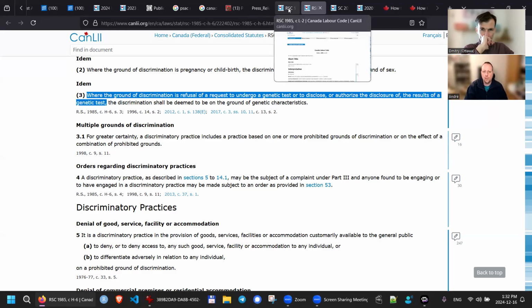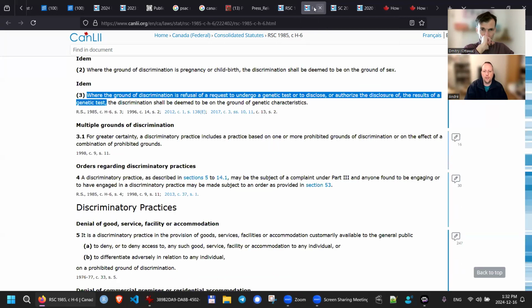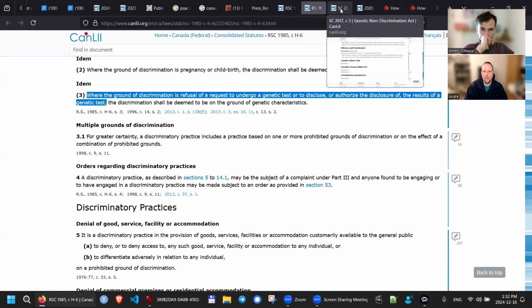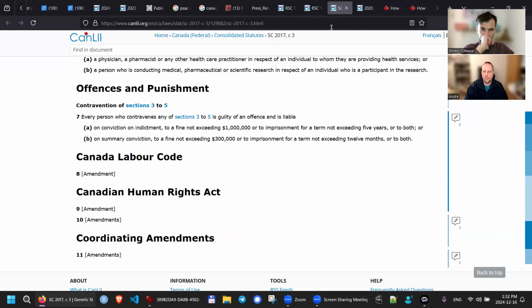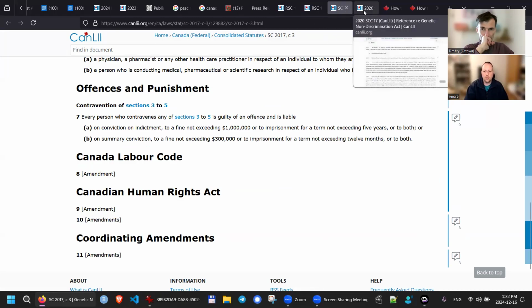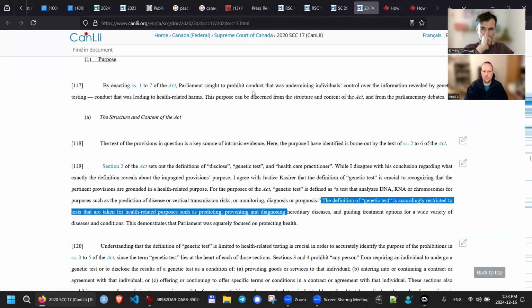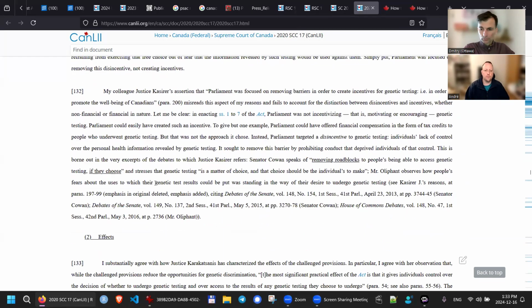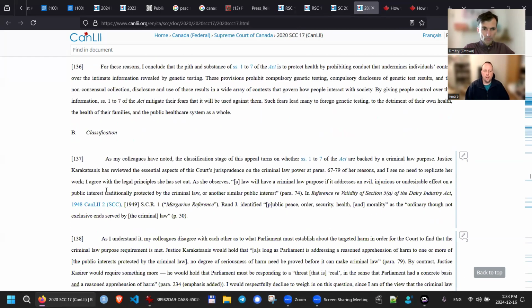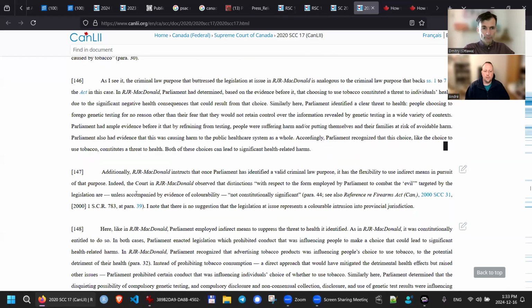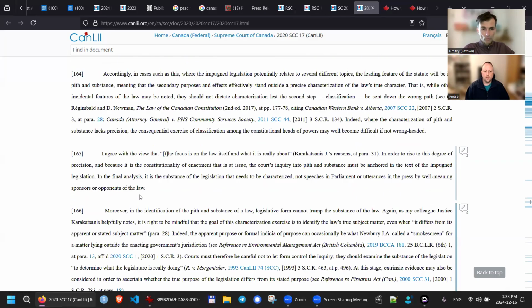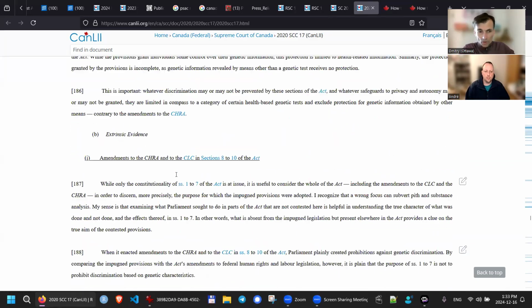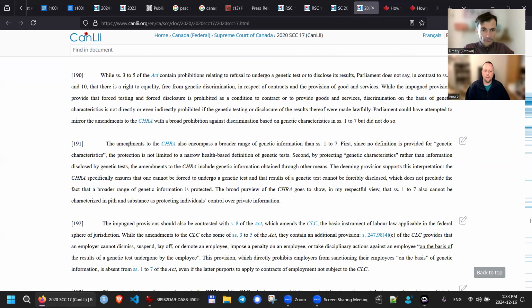the decision of the Supreme Court. Okay, go to that one, and then you go to paragraph 191. Yes, in this one, go to paragraph 191, all the way down. Oh, it's a long document. I can see. Yes, so 191, right there.